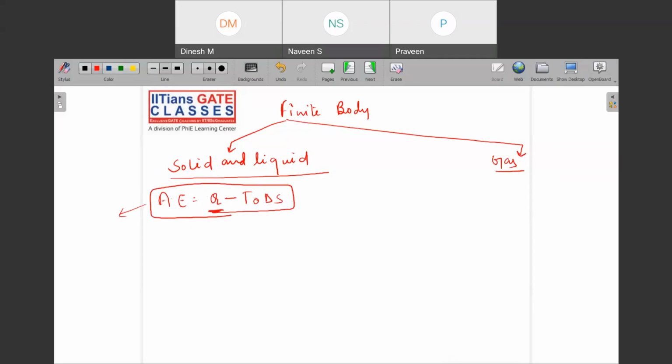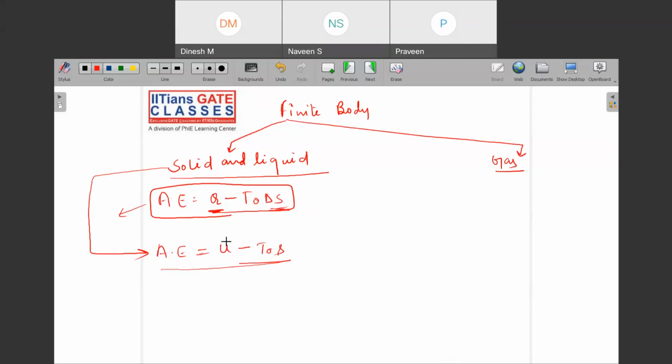Okay, but now I am talking about solid and liquid. So here your available energy will be a function of what? Because there is no flow, you will be having some internal energy U, again minus T naught S. Why I am writing delta S is just notation, but you can write S also, no problem. Okay, so available energy is a function of U minus T naught S.